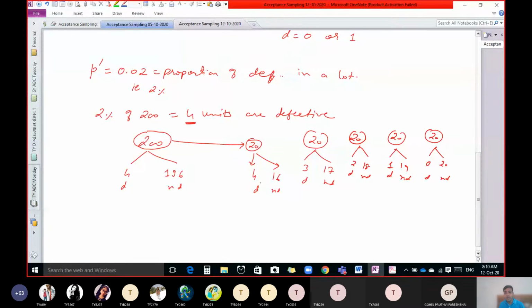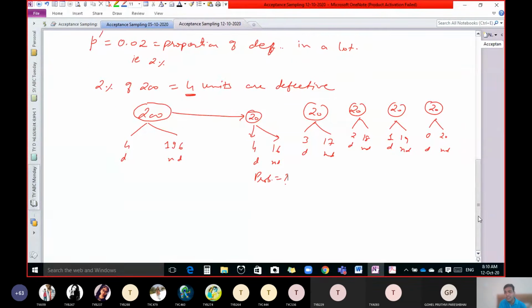So what is the probability that we get 4 defective and 16 non-defective? What is the probability of that? Any of you can find out this probability? Because there are chances, and if there are chances, there is some probability. 4 by 200.